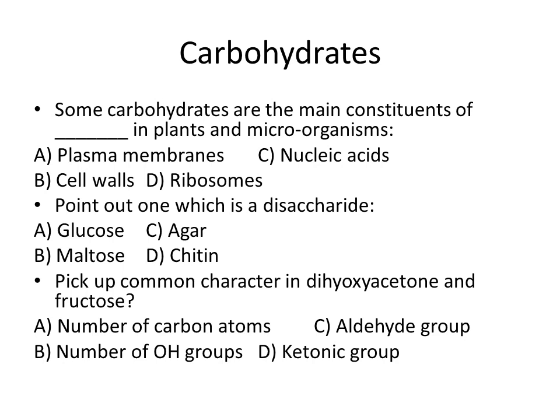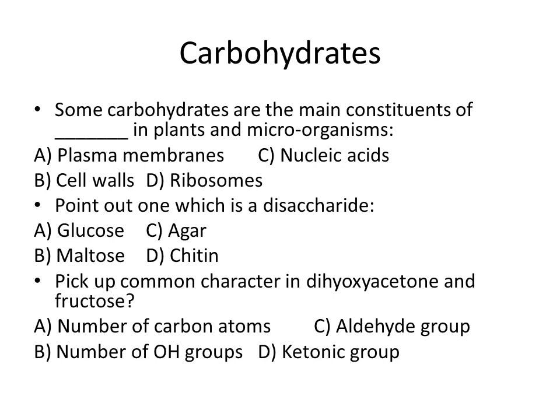The statement is: some carbohydrates are the main constituents of dash in plants and microorganisms. In the options we have plasma membranes, nucleic acids, cell wall, and ribosomes. So the exact answer is cell wall, because in the cell wall the carbohydrates are mainly present and they are the main constituent of plants and microorganisms.